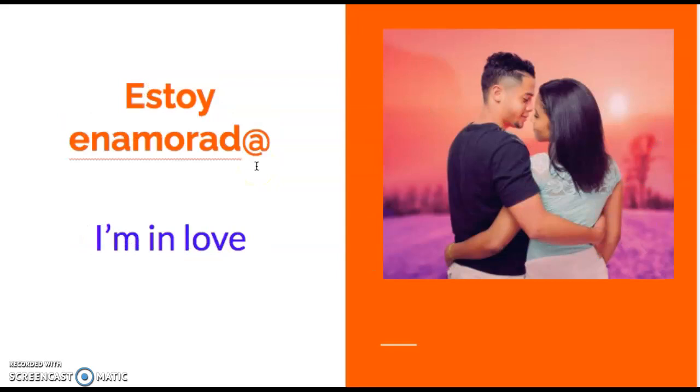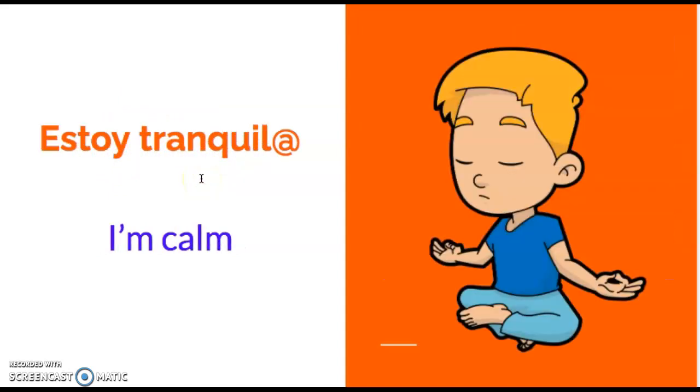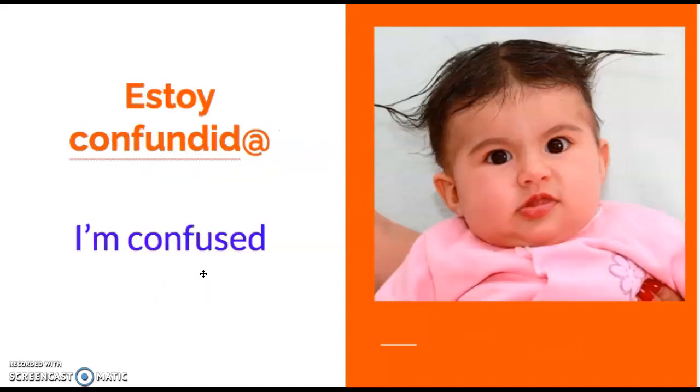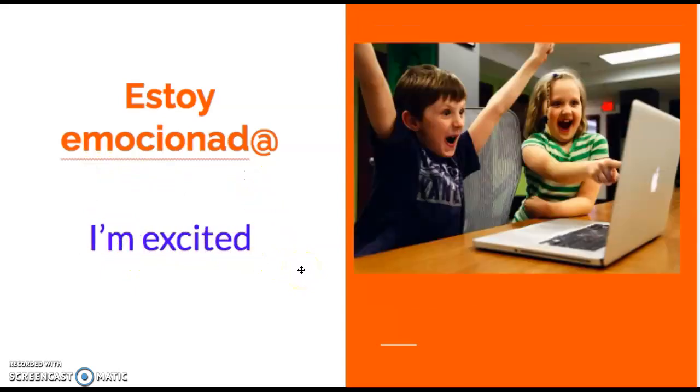Enamorado or enamorada. This has got that word amor right here in the middle, which means love. So that helps me to understand what this word is. Tranquilo or tranquila. This is someone who's tranquil or calm. See? Tranquilo or tranquila. Confundido or confundida. This is confused. It looks a little bit like confused. ¿Sí? Muy bien.